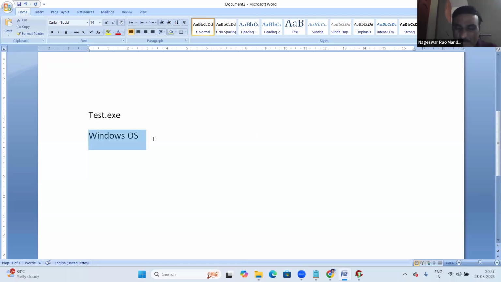Suppose on the Windows system, C software is installed. After installing C software, the C program is developed and the exe file is prepared.